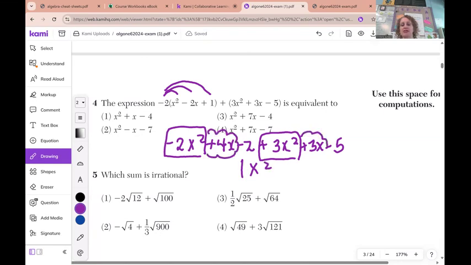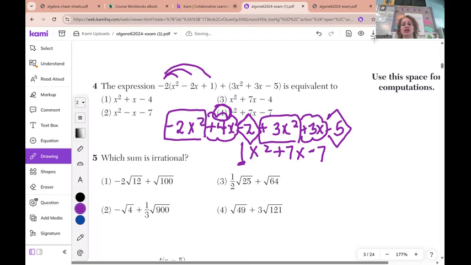+4x, +3x is +7x. -2 and -5 is -7. And that would be choice 4. Remember that 1 in the front is really invisible. And very important with this question, this is the degree of this trinomial, and this is the constant term.